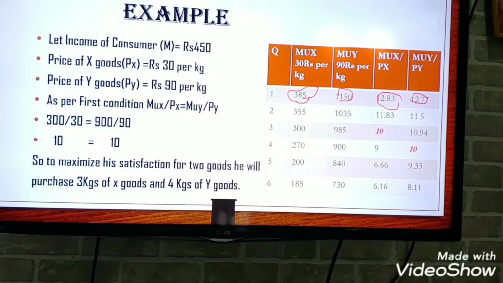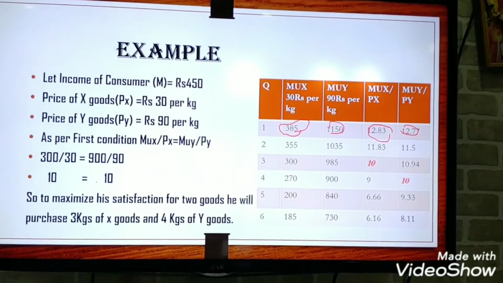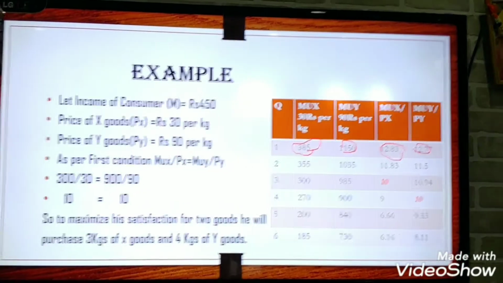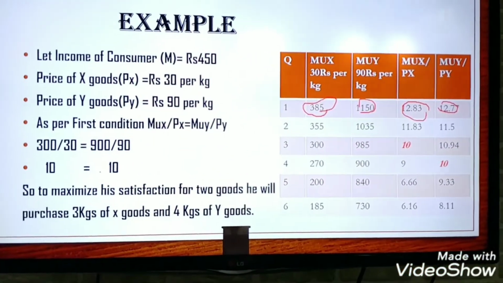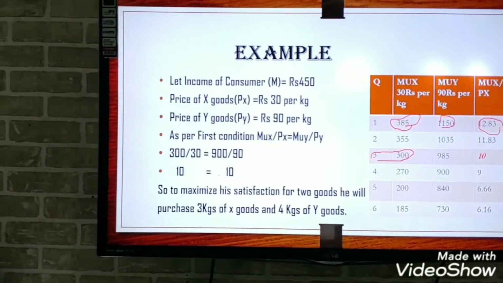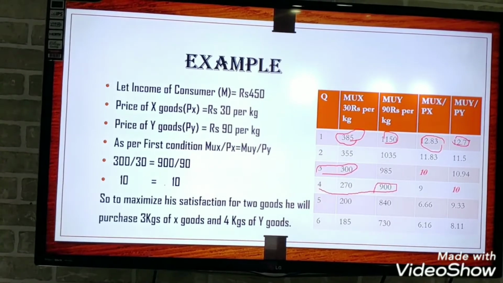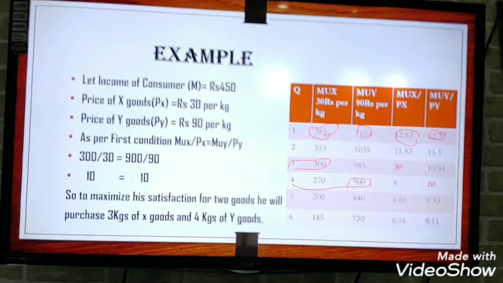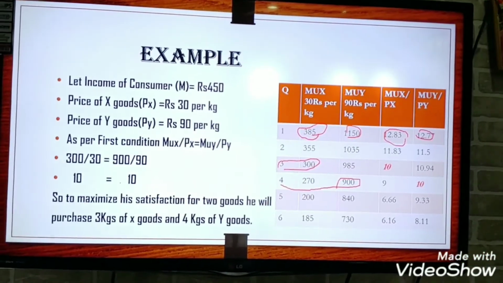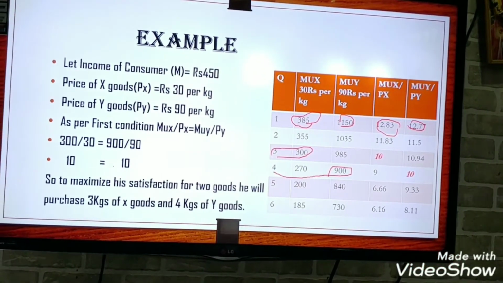So to maximize his satisfaction for 2 goods, he will purchase 3 kg of X goods and 4 kg of Y goods. Then he will get the maximum satisfaction. Therefore, the first condition is fulfilled.